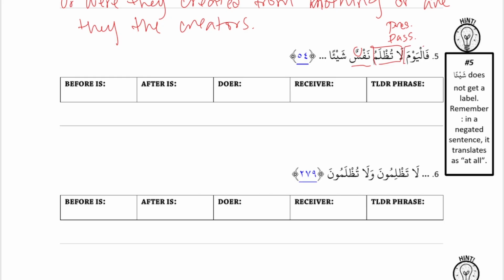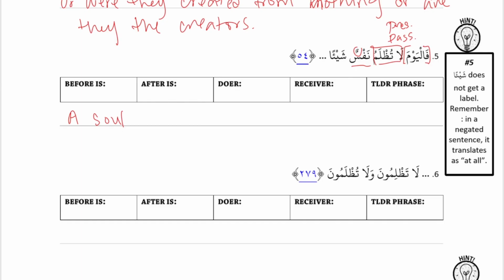So we start with subdoer, which is a soul or a person. And then we say subdoer is actioned, but when we negate it, we say is not actioned, right? So a soul is not wronged or will not be. This is actually talking about the day of judgment, so "will" makes more sense here. So today, a soul will not be wronged at all.